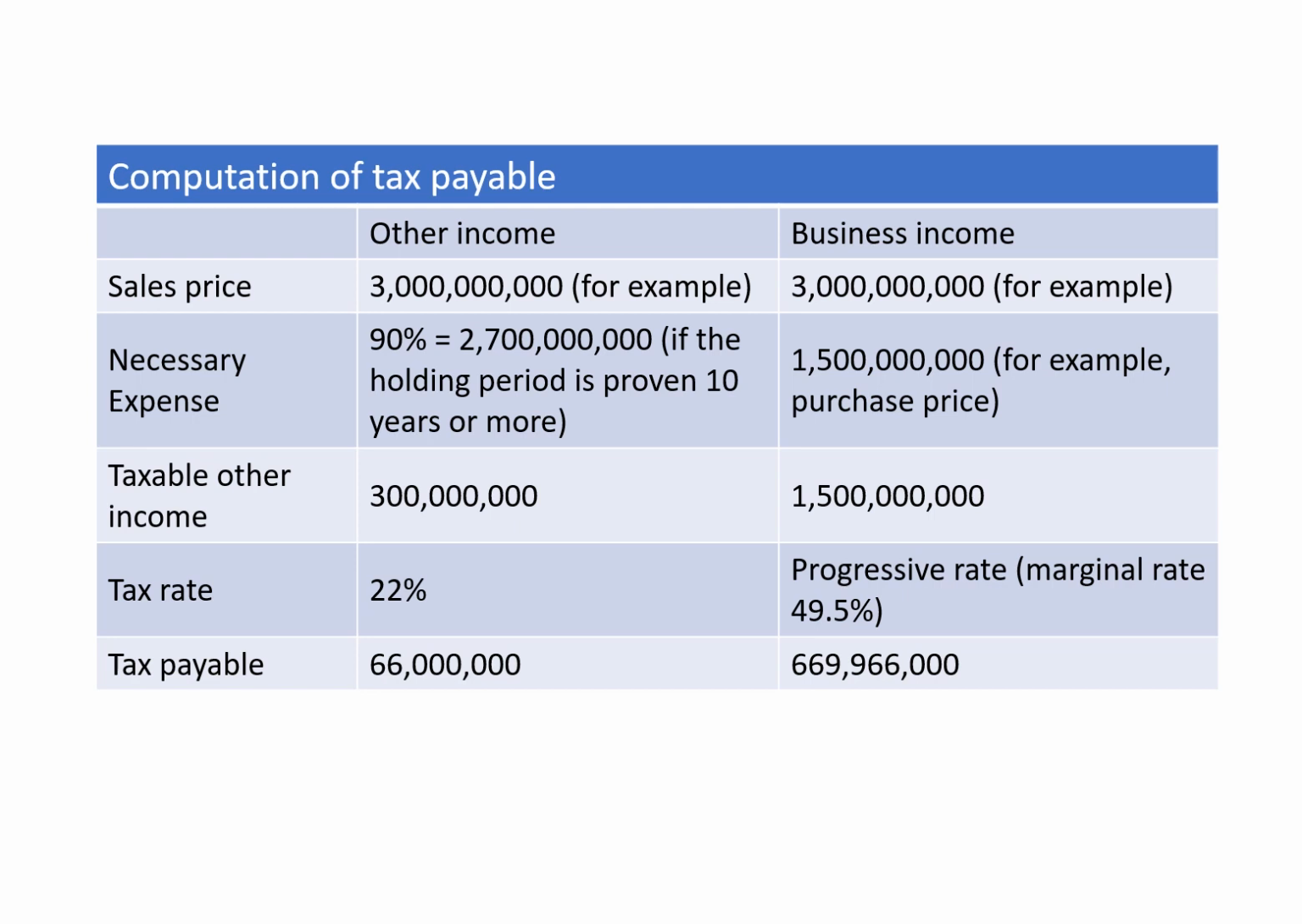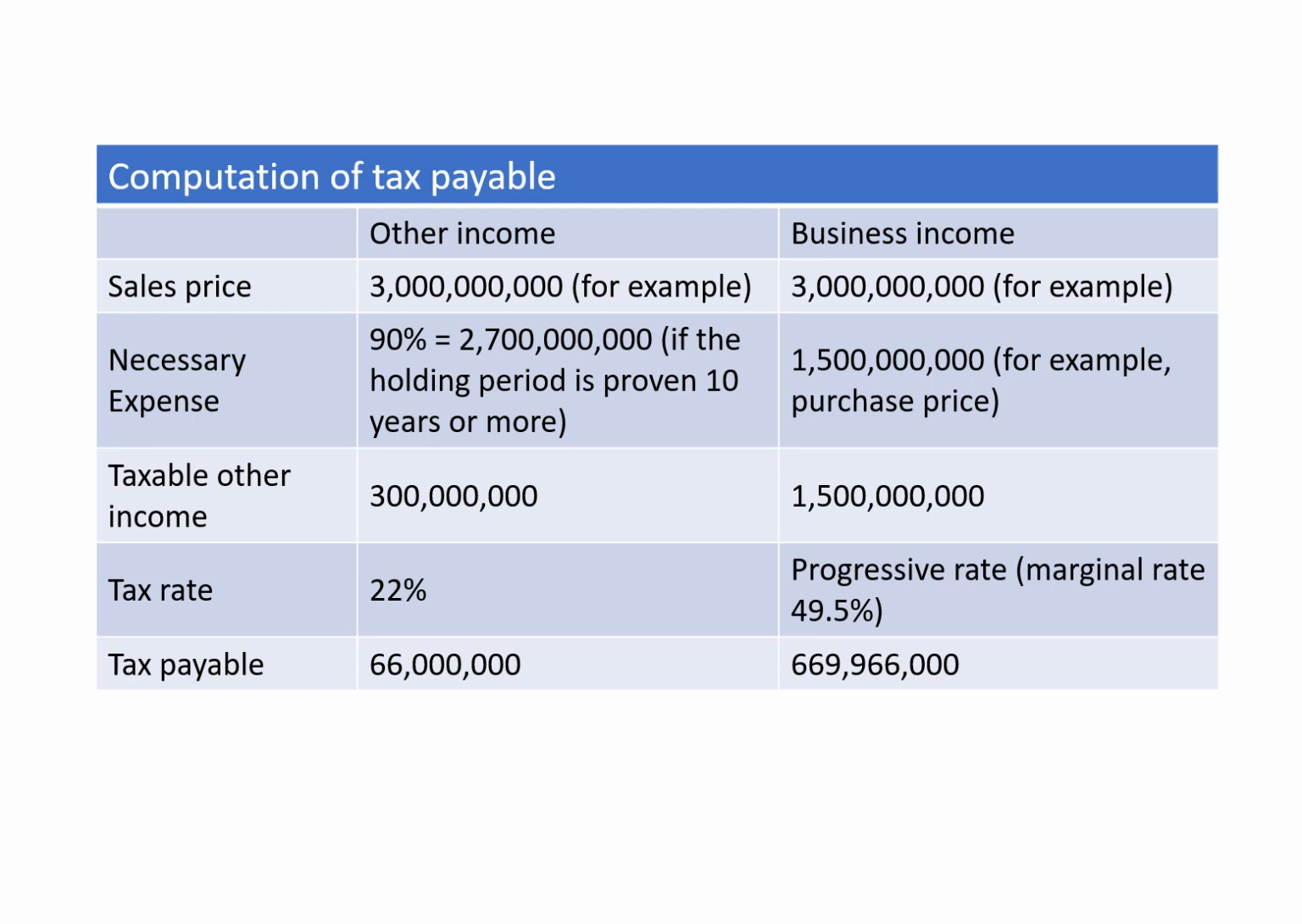So let's make a real computation of comparison. In the case of other income, the sales price is 3 billion, for example, and then the necessary expenses for other income are 90%, 2.7 billion, if the holding period is proven to be 10 years or more. If not proven, then for the first 100 million it is 90%, and the excess will be 80%.